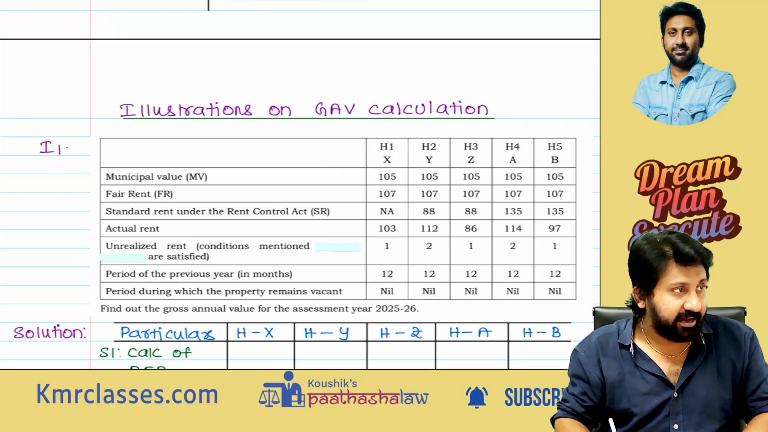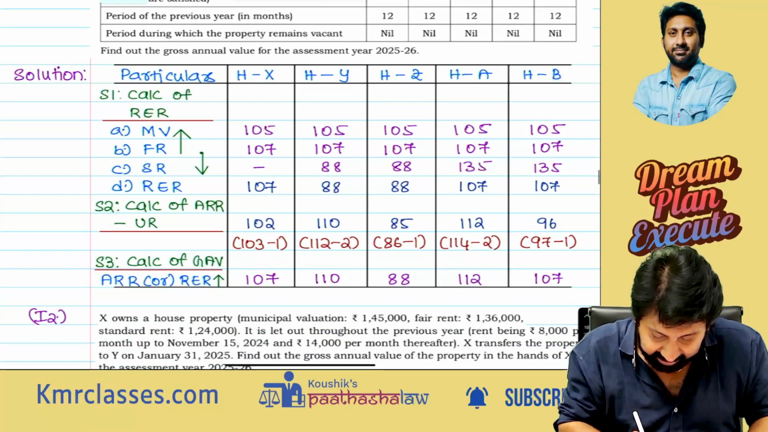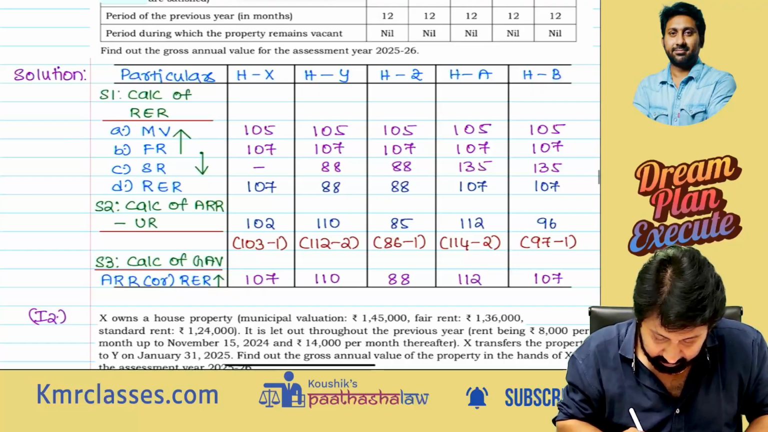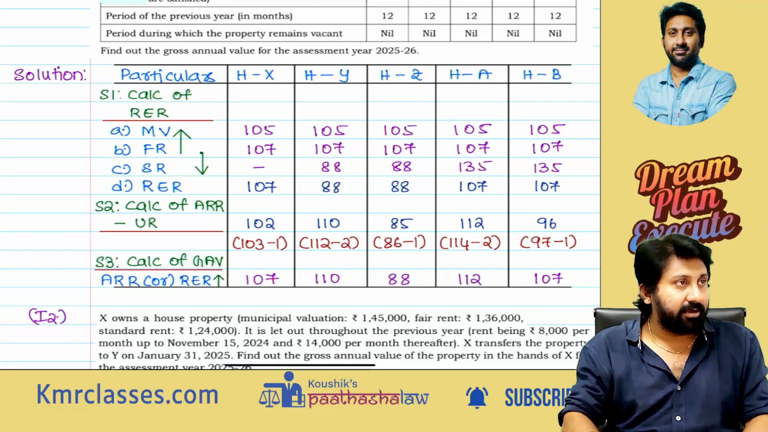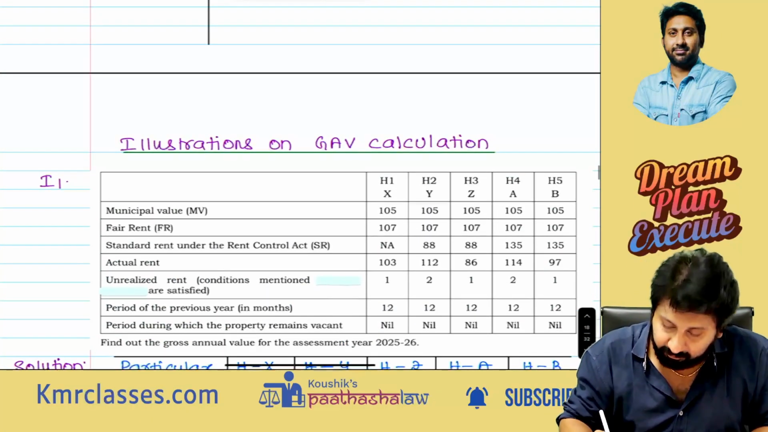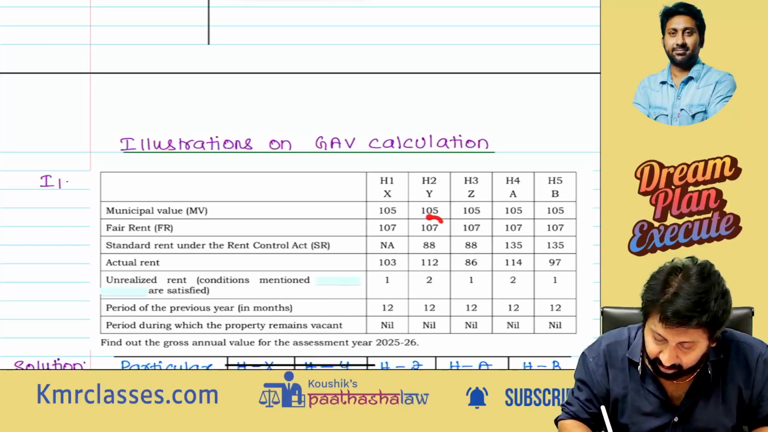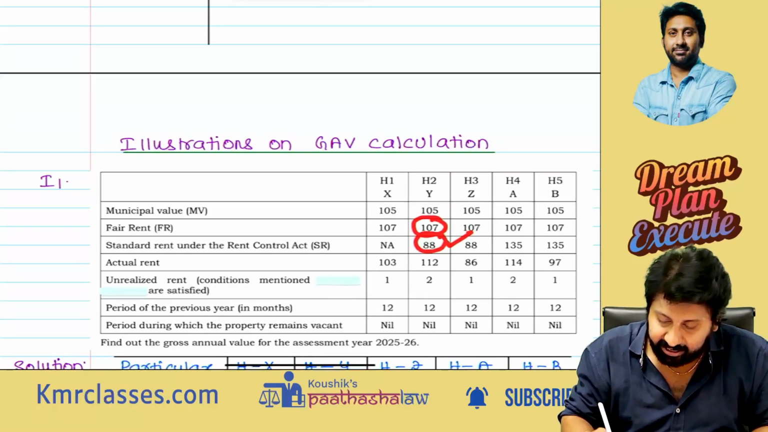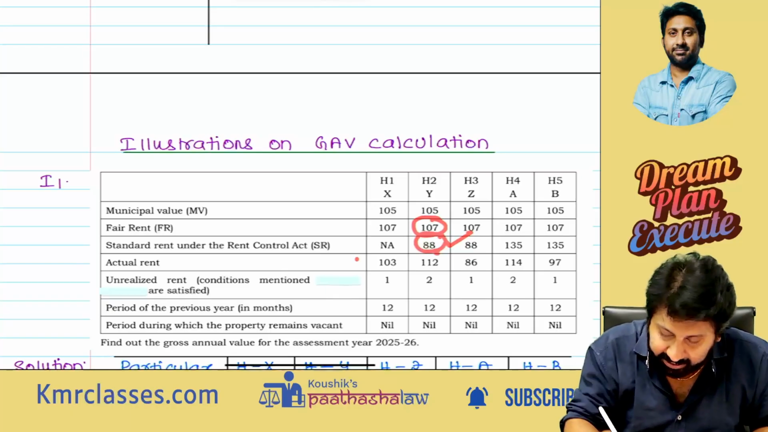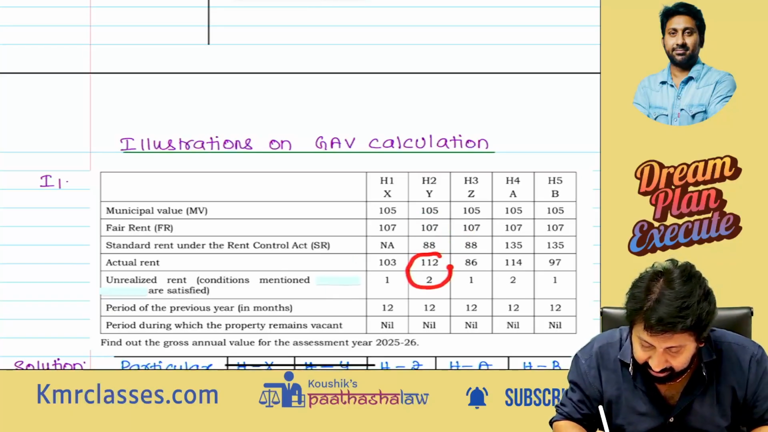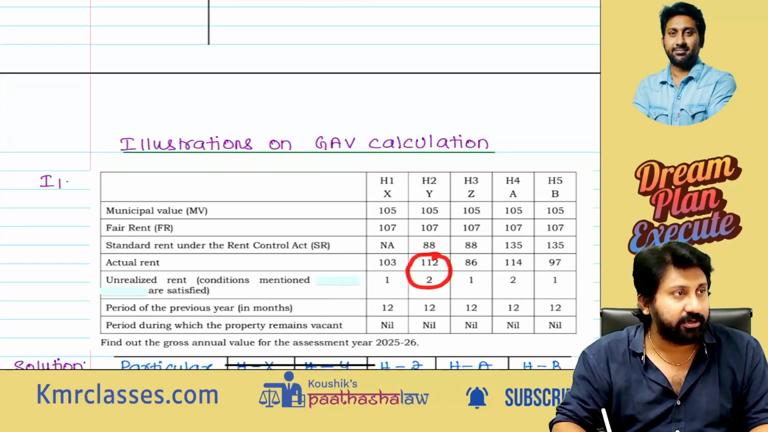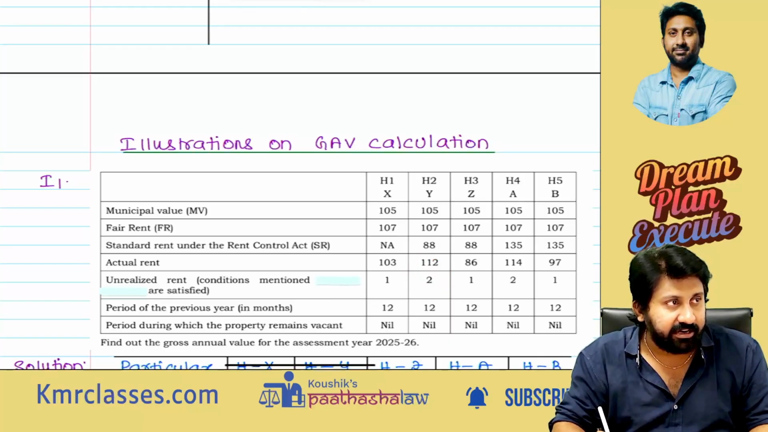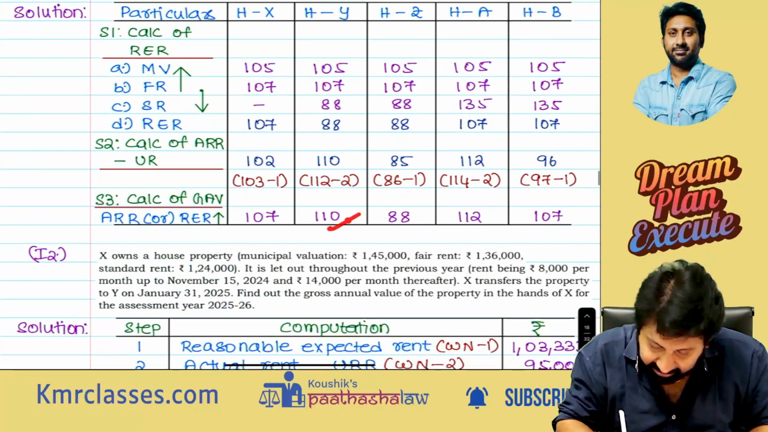That's why we have taken 107. Okay, next issue. 105, 107, whichever is higher, 107. 107 and 88, whichever is lower, 88. 88 should be compared with 112 minus 2, 110. 88 or 110, whichever is higher, 110. That's it, 110.